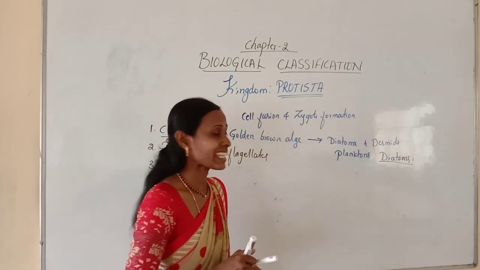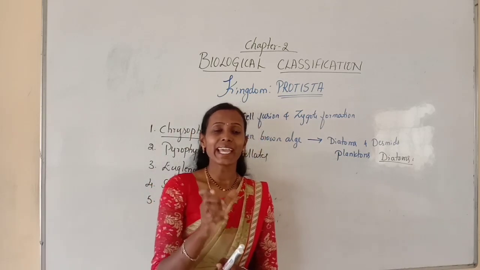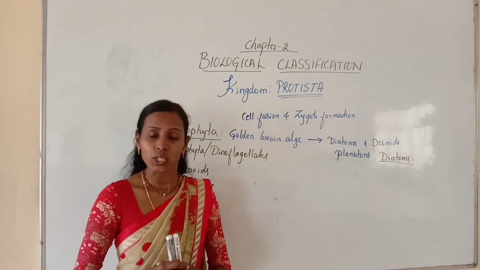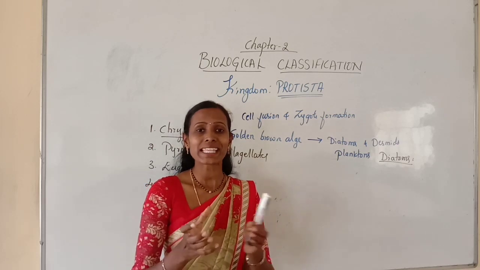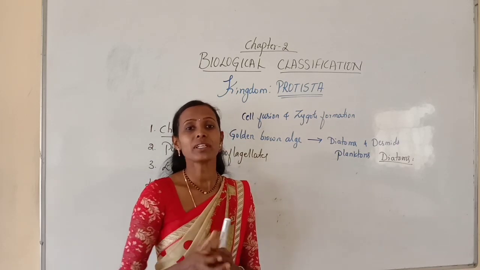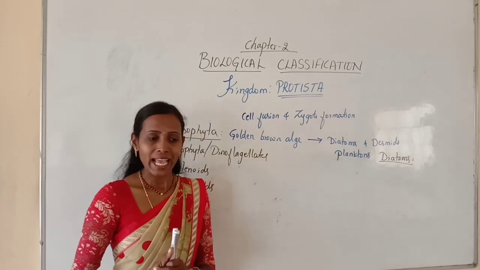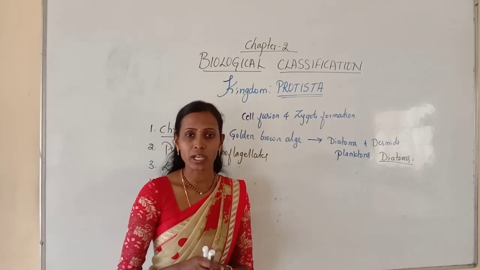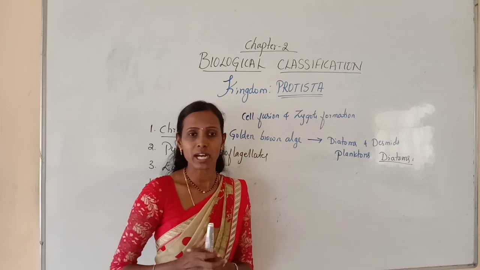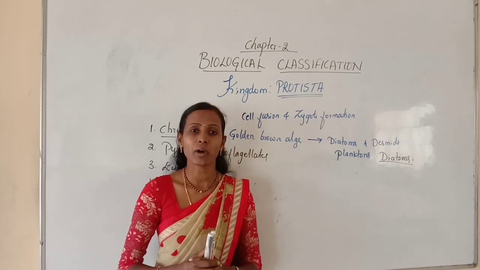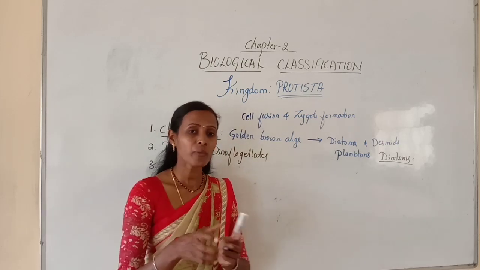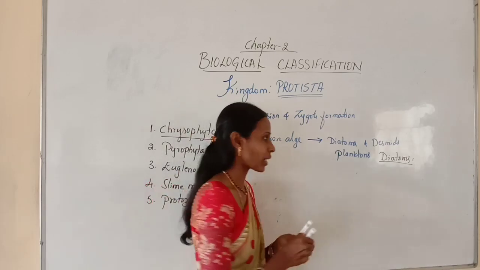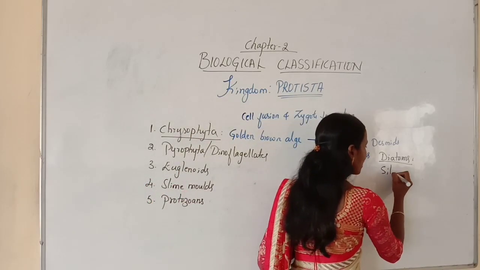Diatoms. A diatom cell has a unique cell wall which is mainly made up of cellulose, as you see in case of plants. Along with the cellulose, it is impregnated with silica.